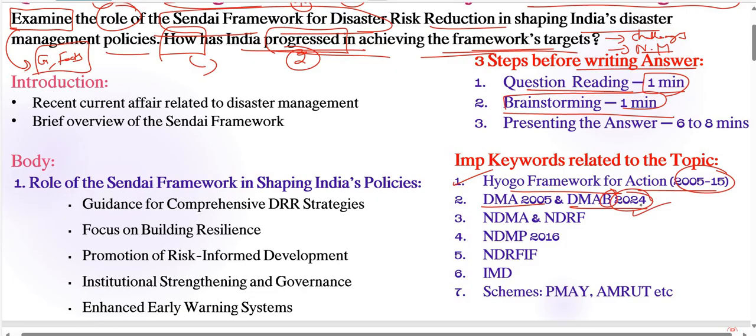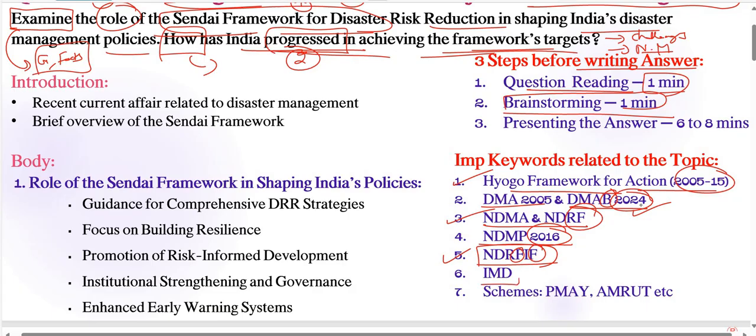So next, coming to the National Disaster Management Authority, and also we have the National Disaster Response Force, right? Very important, these two. And next, the National Disaster Management Plan 2016 also, right? We need to include that. Other than that, we have the National Disaster Risk Financing and Insurance Fund also. Very important. We need to give these types of important keywords here and there in our particular answer, right?